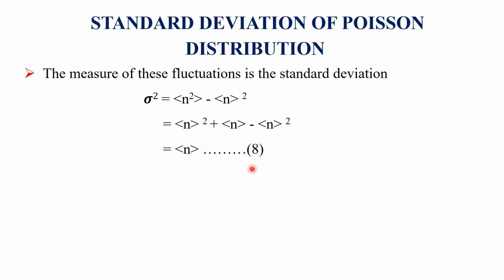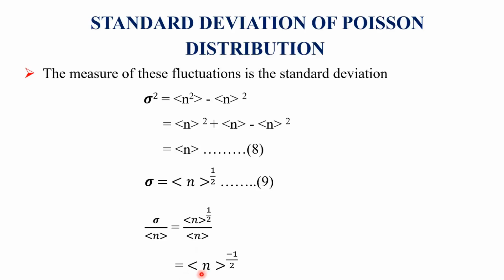That is equation number 8. The standard deviation is equal to ⟨n⟩ raised to 1 by 2, that is equation number 9. Then the standard deviation upon ⟨n⟩ is equal to ⟨n⟩ raised to 1 by 2 upon ⟨n⟩, which simplifies to ⟨n⟩ raised to minus 1 by 2, or 1 upon under root ⟨n⟩.